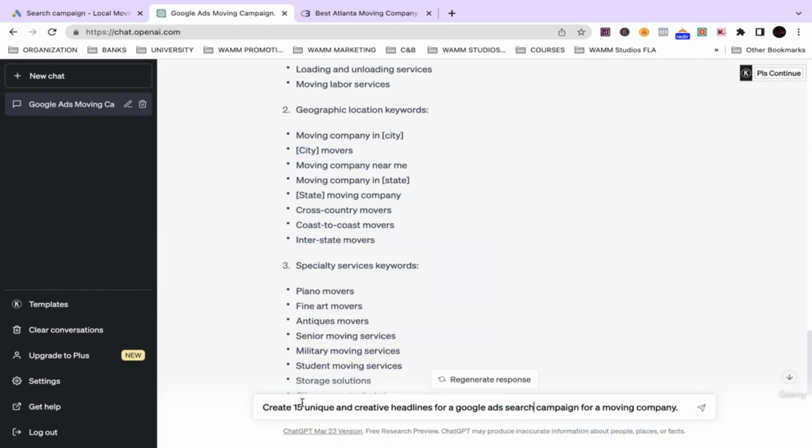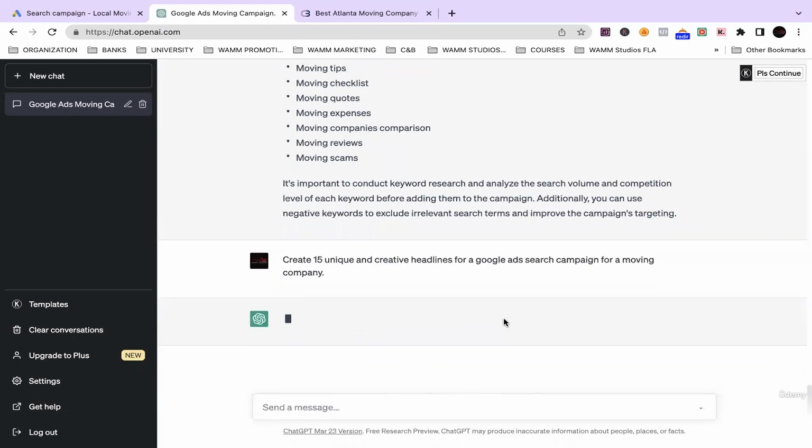All right, create me 15 unique and creative headlines for a Google Ads search campaign for a moving company. Let's see what they got.